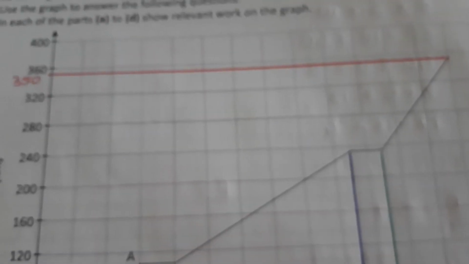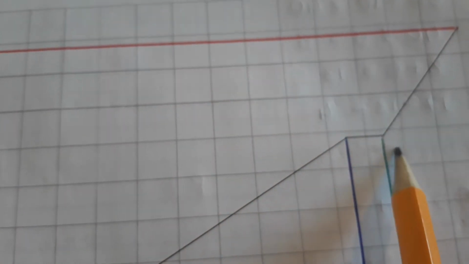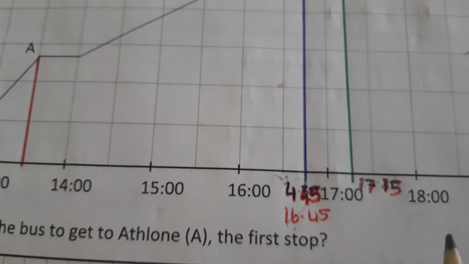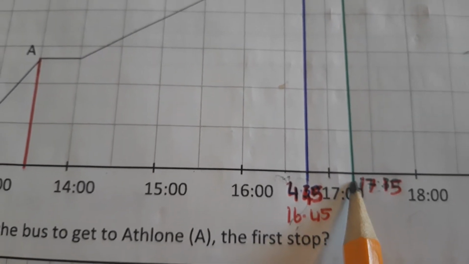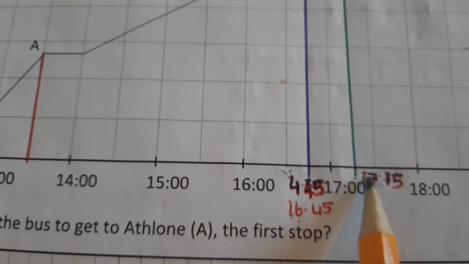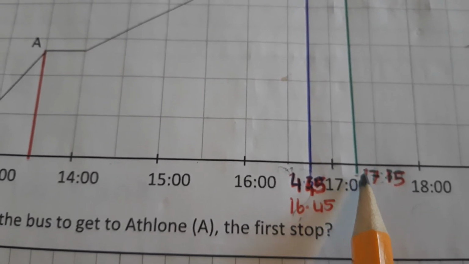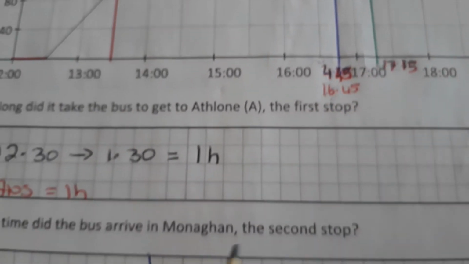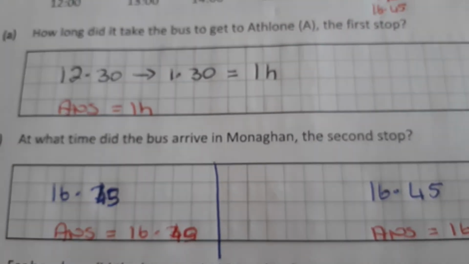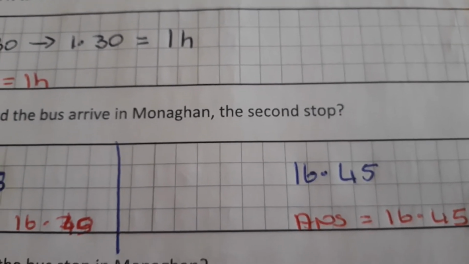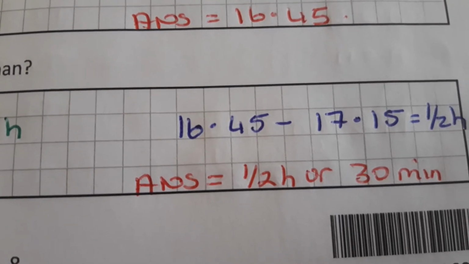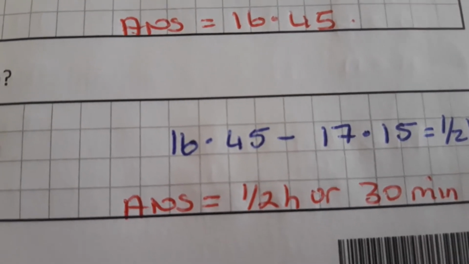Then the next question, for how long did the bus stop in Monaghan? So again, you see when the bus starts moving again, that's when the line goes up. Okay, so at this point, the bus starts moving again. So again, draw your line down to where the time is. And you'll see that it stops here, which is in between the 5 o'clock and the 5:30 mark. And in between 5 and 5:30 is 5:15. So it starts going again at 5:15. So if it stopped at 4:45 and started going again at 5:15, then the answer is it stopped for half an hour or for 30 minutes.